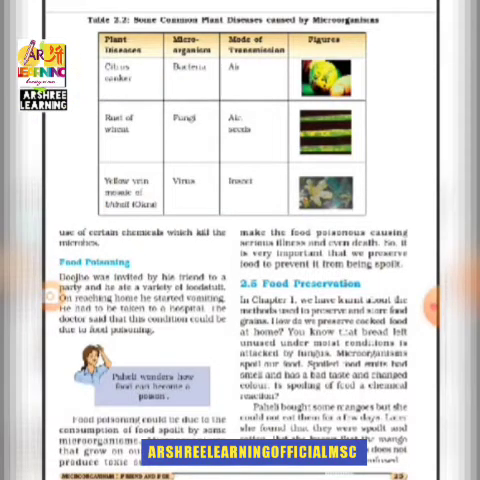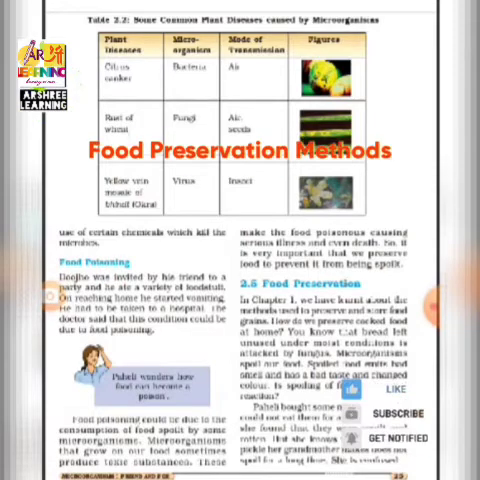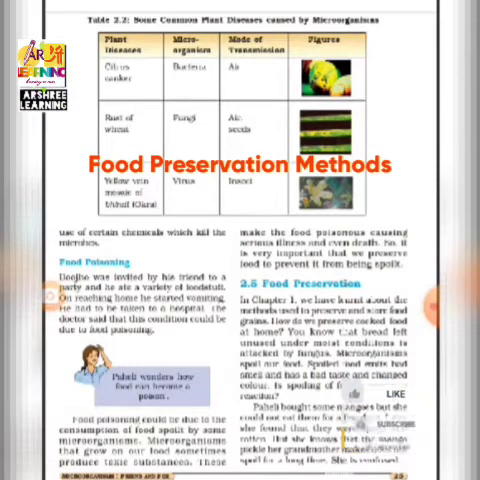This mainly happens when we take infected food, or when we are not hygienic and we do not keep the food covered, then the food gets infected. So we should take care of our health, and food poisoning can be prevented if we just take care of cleanliness. Next is food preservation. Food gets infected by microbes, so we have to protect the food. So preservation of food from any infection caused by microbes is called food preservation.